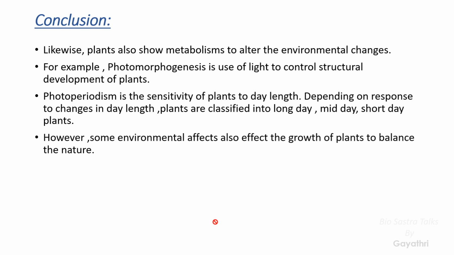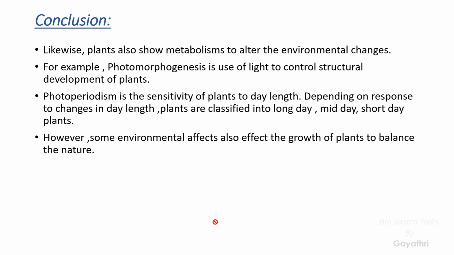Okay. Next one is photoperiodism. Photoperiodism is the sensitivity of the plants to day length. Depending upon the changes, for example, some plants can grow in daytime, meaning they need more sunlight, and some plants show different types of chemical changes at night time.